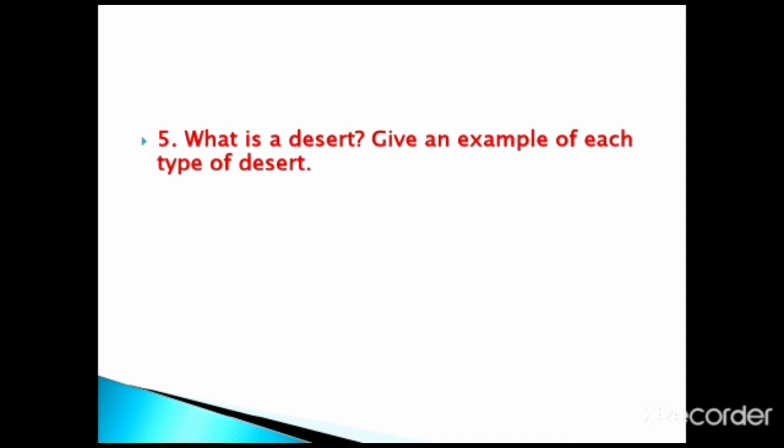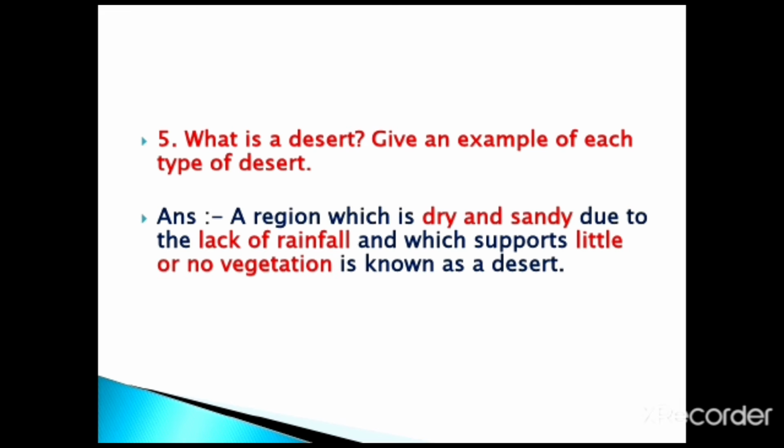The next question, what is a desert? Give an example of each type of desert. Answer: a region which is dry and sandy due to the lack of rainfall and which supports little or no vegetation is known as a desert.